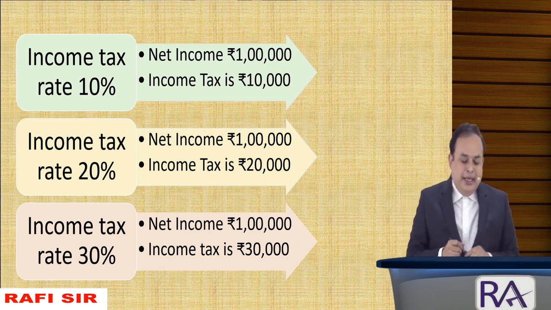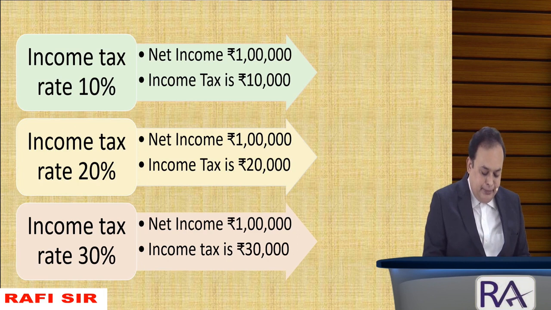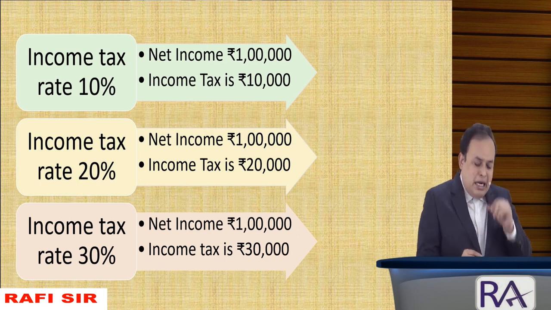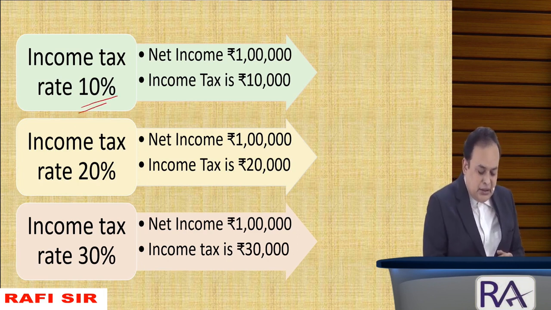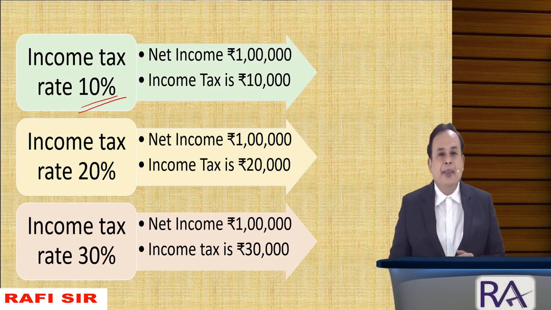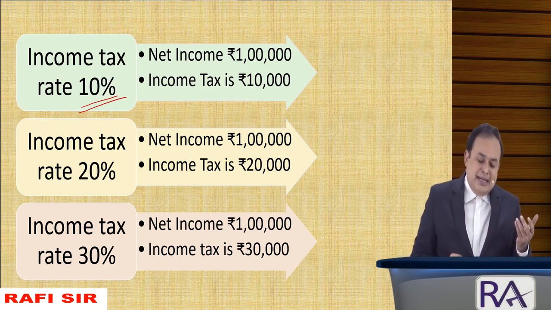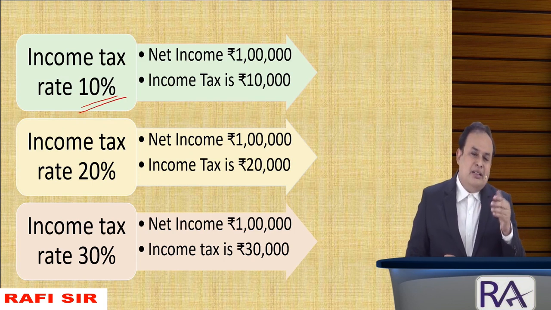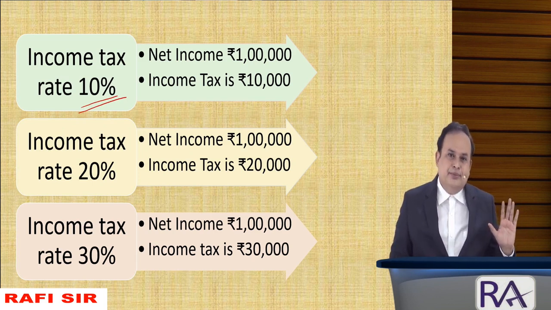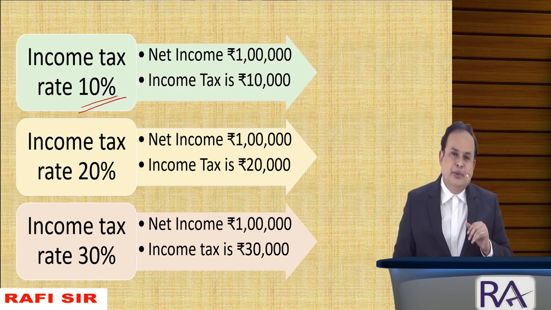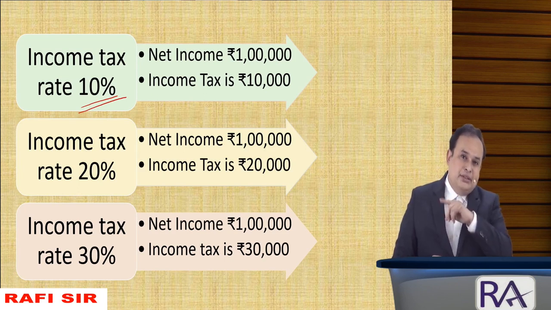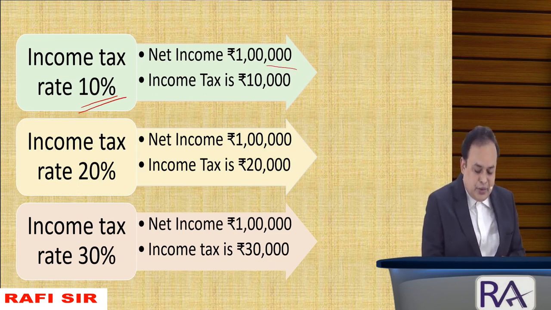How? Look here on the screen carefully. When the rate of income tax is 10%, net income is 1 lakh, rate of income tax 10%. Assume a scenario: income to the government is 10,000.